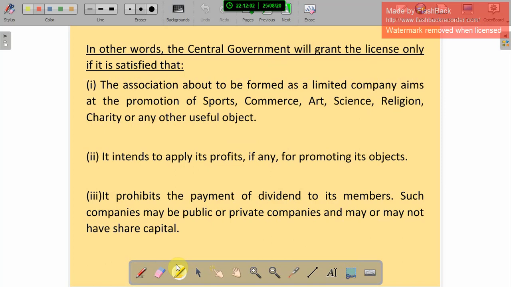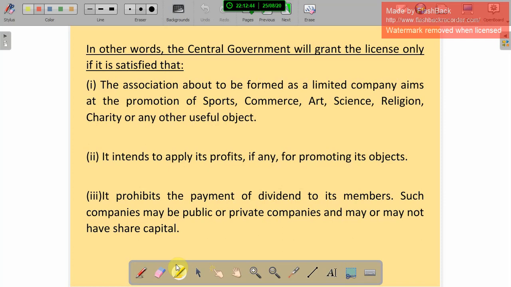In other words, the central government will grant the license only if it is satisfied of three points. The first point: the association about to be formed as a limited company aims at the promotion of commerce, art, science, sports, religion, charity, or any other useful object. So the main aim is not profit. They are giving services, and so they are given the license. This point they have to satisfy.